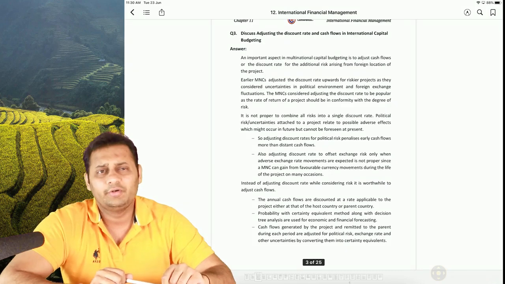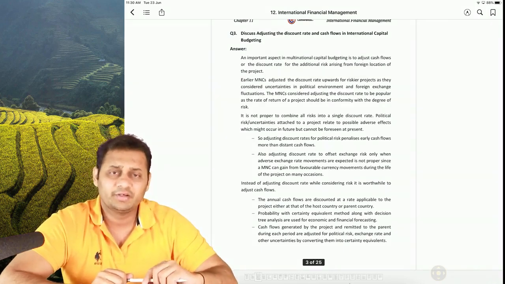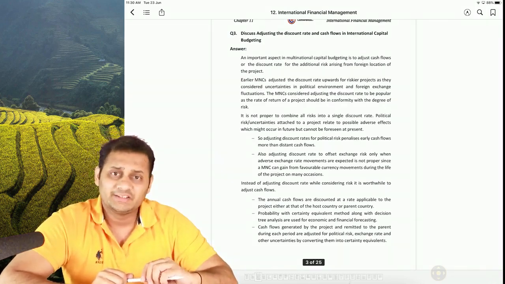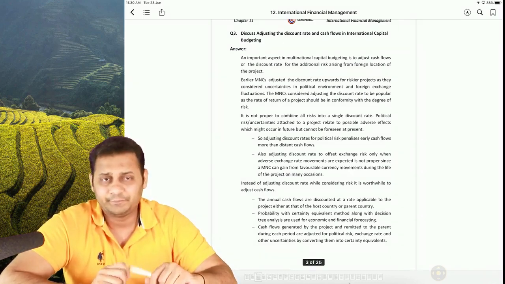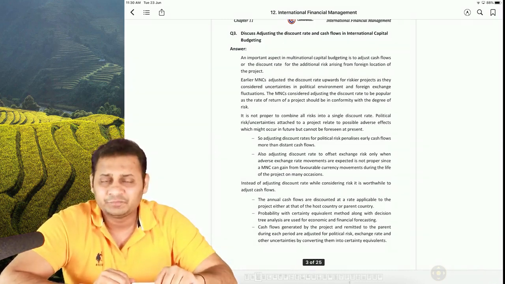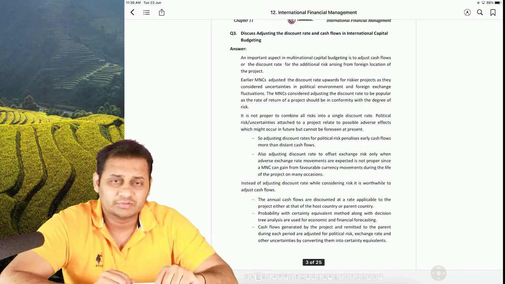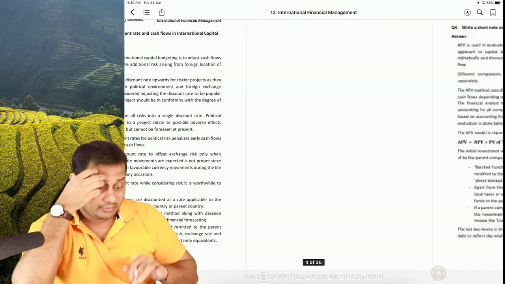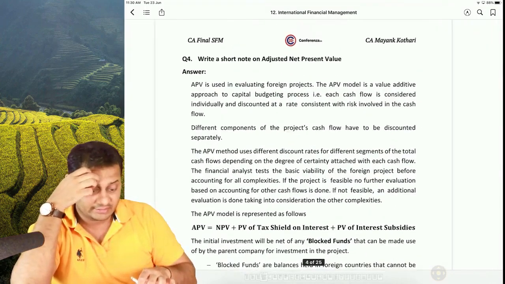Sometimes it's not good just to adjust the discount rate. It will be better if you adjust the cash flows also according to the risk, but as such there is no question given in our syllabus on that part. Okay, let's leave it. Question number 3, that is now question number 4.